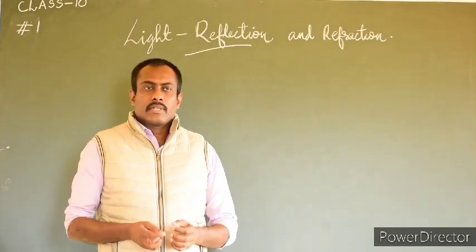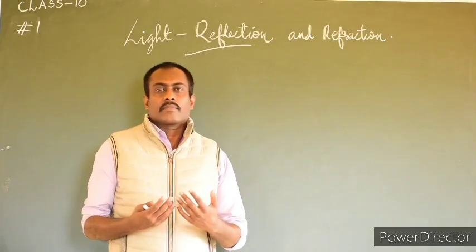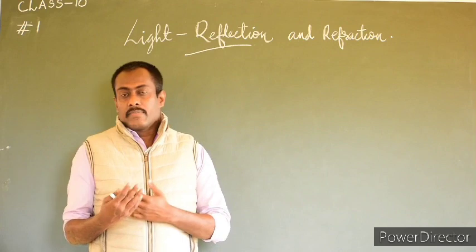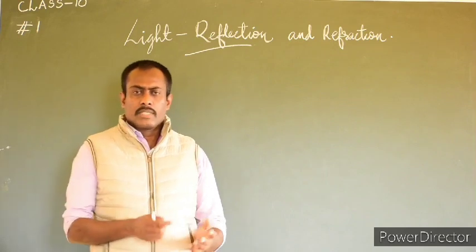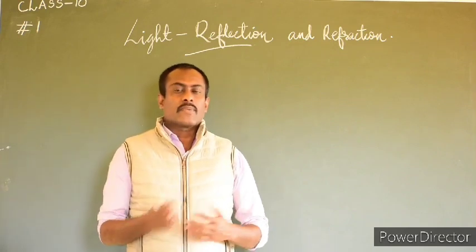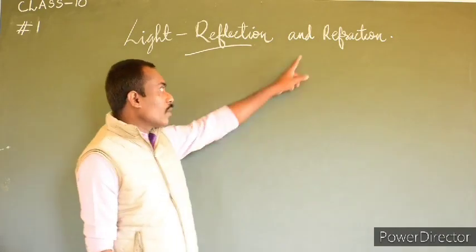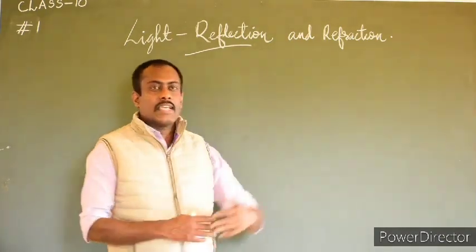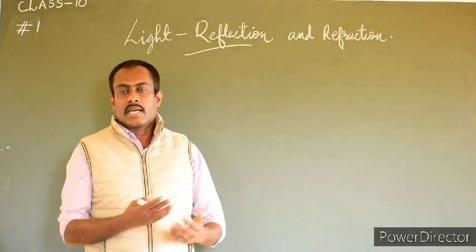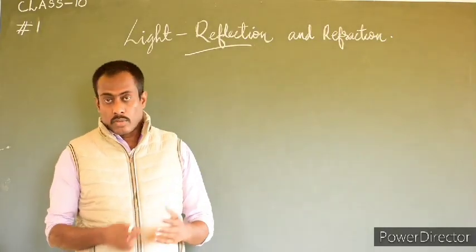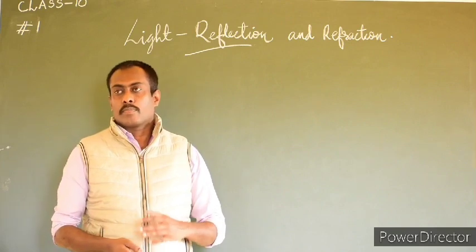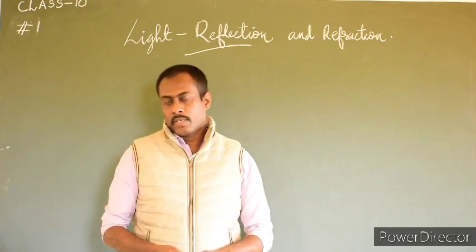So we know that in reflection, when light falls on an object, any smooth surface, it reflects back or bounces back. In the phenomenon of refraction, the light changes its direction as it passes through a substance, a transparent object.